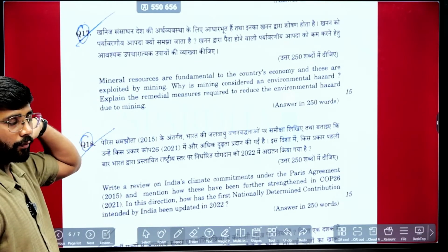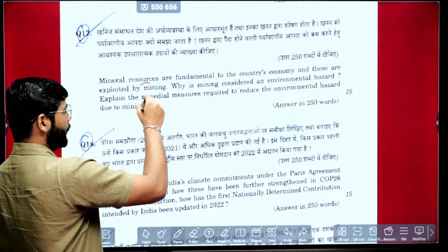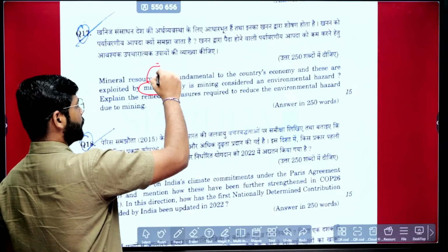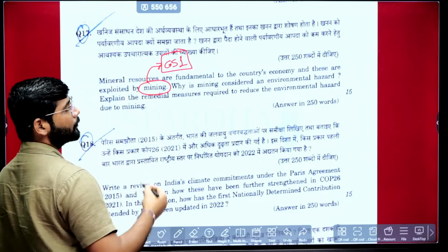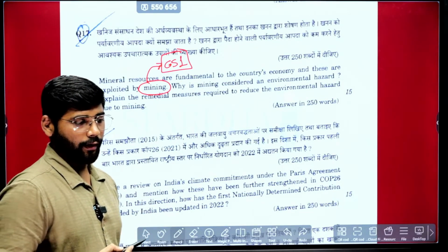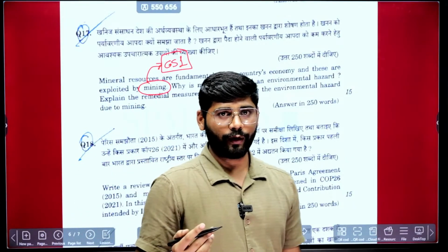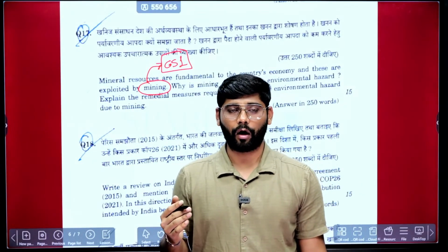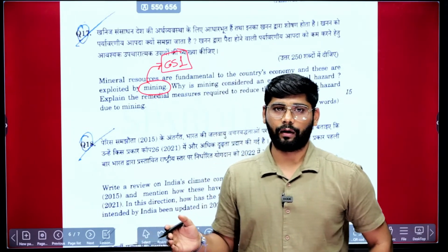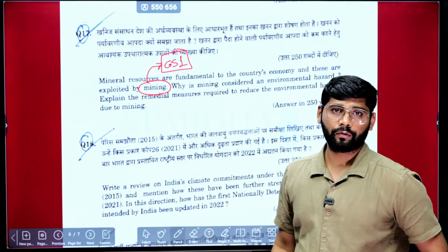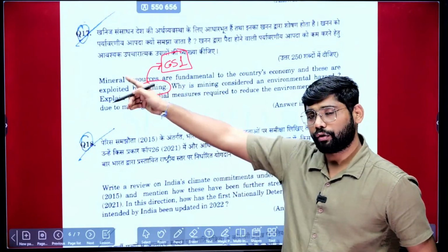Again, one point is there: mining in GS1. They have asked what the non-farm primary activities are. When it comes to non-farm primary activities, along with mining, fishing, hunting and gathering, mining is one more. So again, you can connect it to GS1.